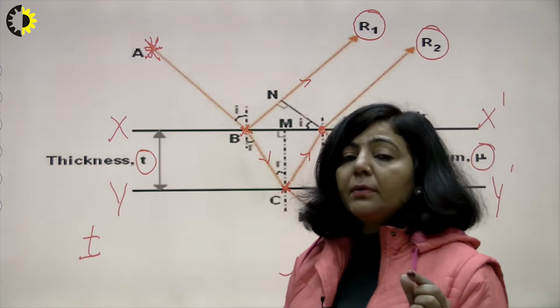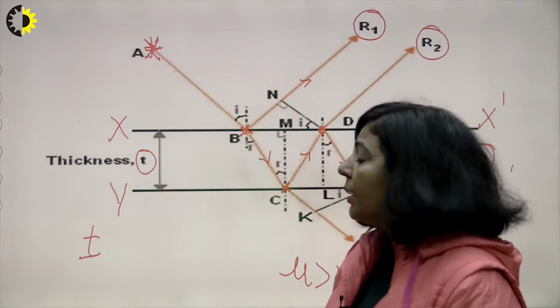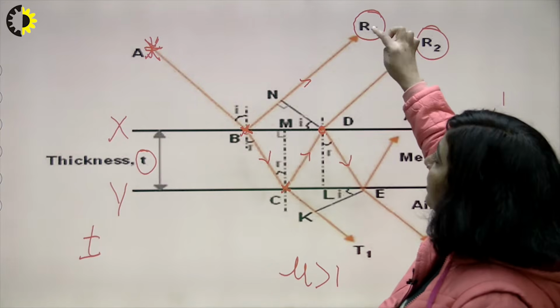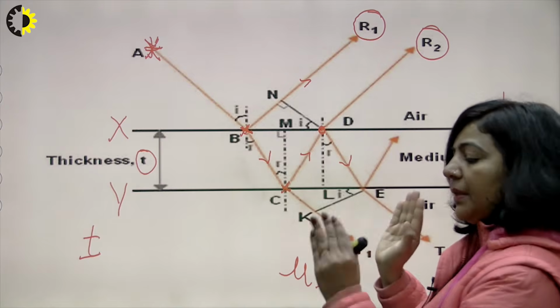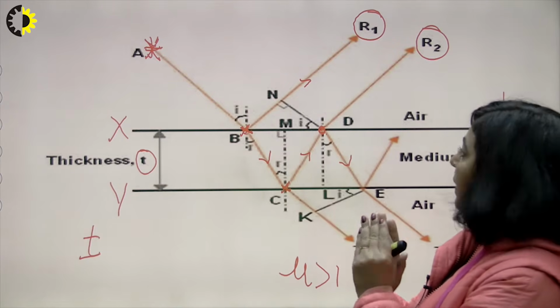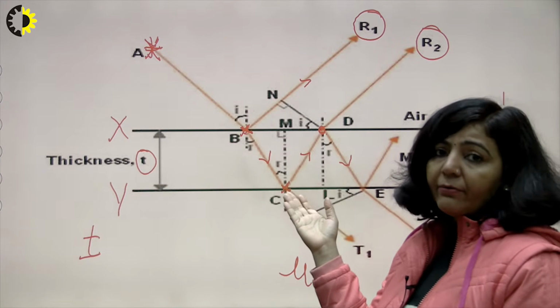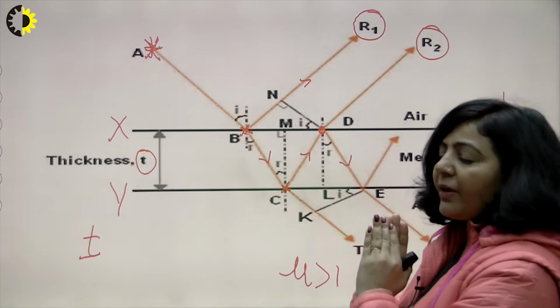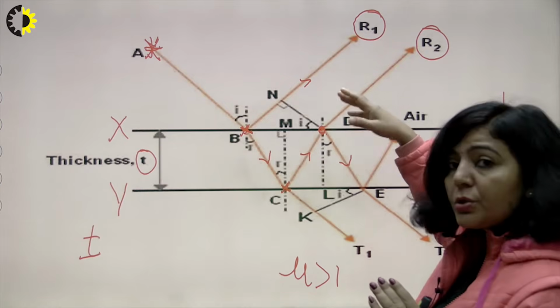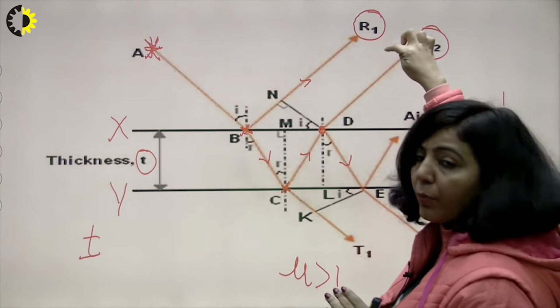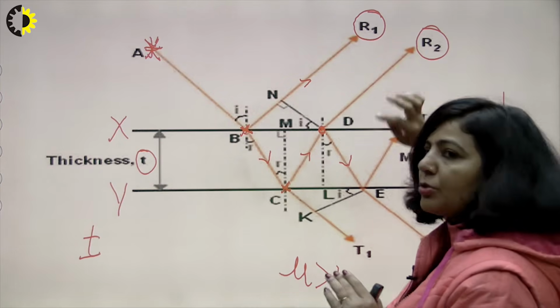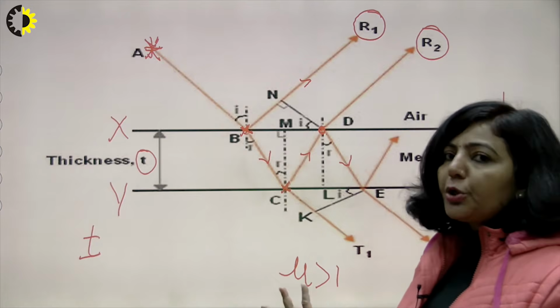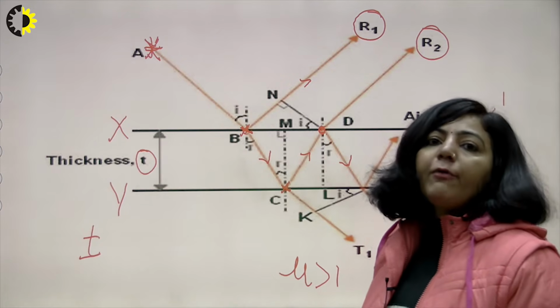So if you have a thin film of such a small thickness, then these two rays, R1 and R2, are very close to each other. They appear like parallel rays, but they are not parallel rays. They are two light rays which are very close to each other. So when they are close to each other, they will get superimposed. And when R1 and R2 get superimposed, after the superimposition, what will you get? You will get an interference pattern.